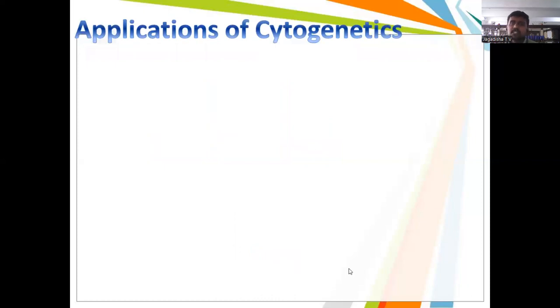So what are the applications of cytogenetics? We know that chromosomes vary based on their size, banding patterns and centromere positions, from the first chromosome to the 46 chromosomes. So what are the applications of chromosomes?